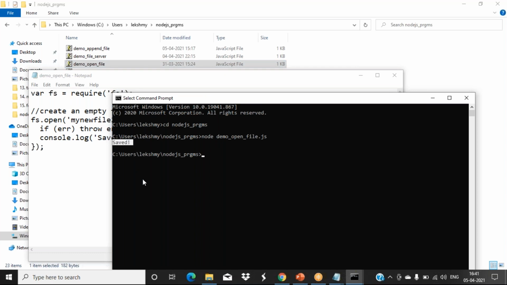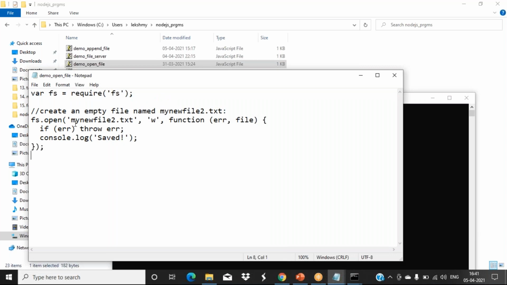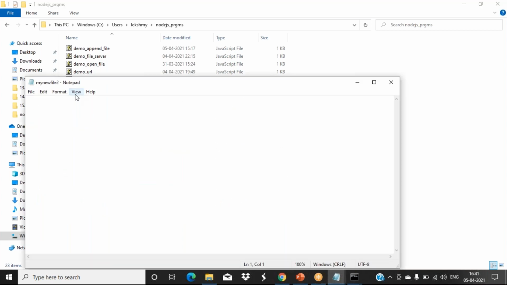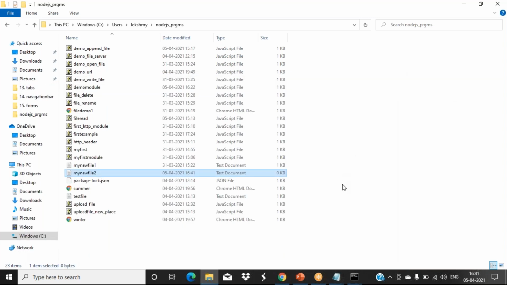See, here you got the message, saved. So that file is created. Which is the location? I have not given any path, so the file got created where your program is. You can see here the date and time. Nothing is there, it is an empty file that was created. That is the usage of the open function. Is this clear?